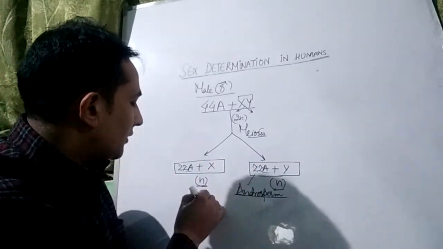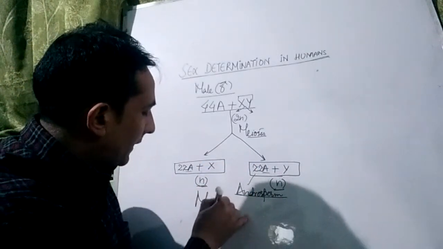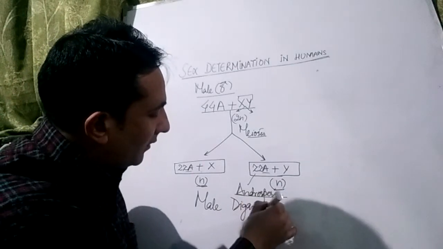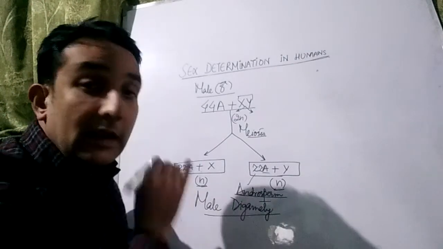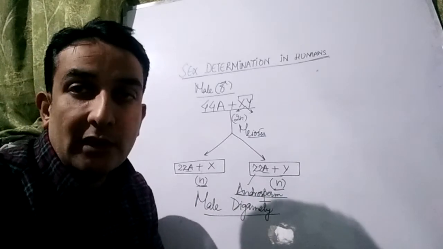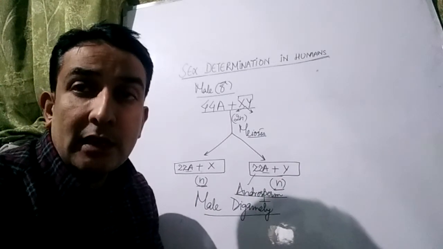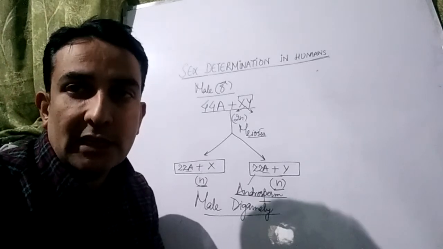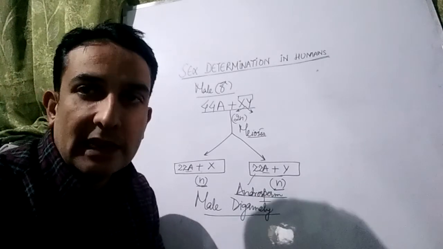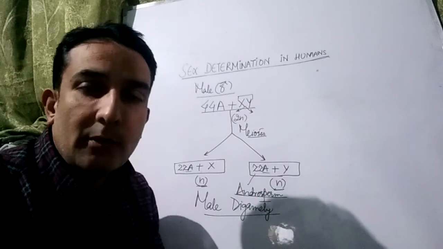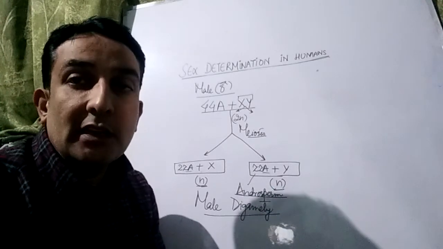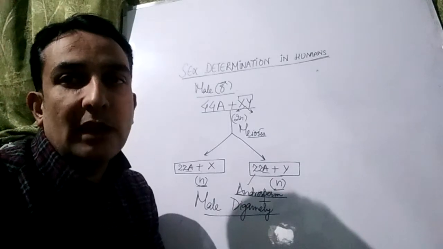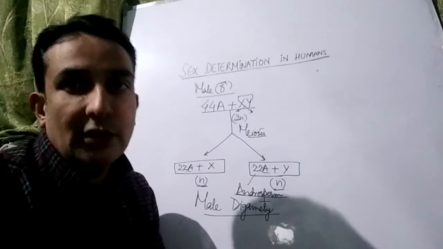That is why this process is known as male digamety, or you can also call it male heterogamety. Why do we call it digamety? The answer is that two different types of gametes in terms of genetics, that's 22A plus X and another 22A plus Y, are formed in case of human males during spermatogenesis. That is why we call it male digamety or male heterogamety.